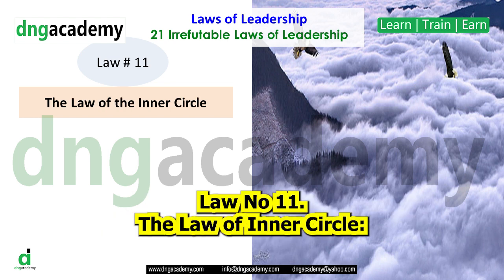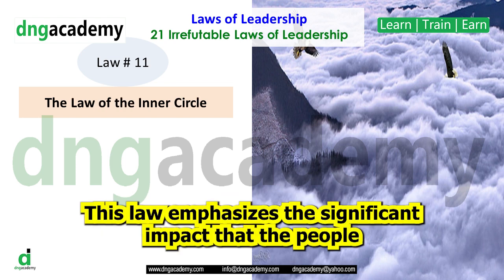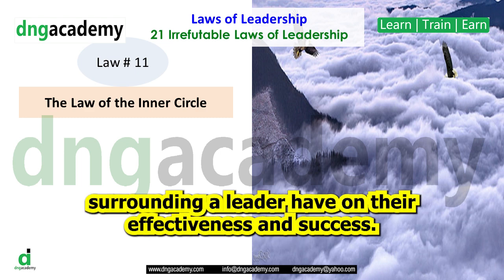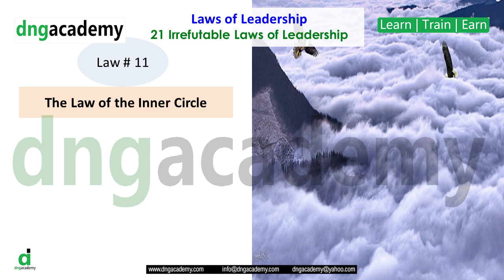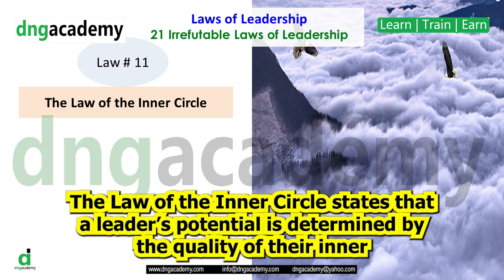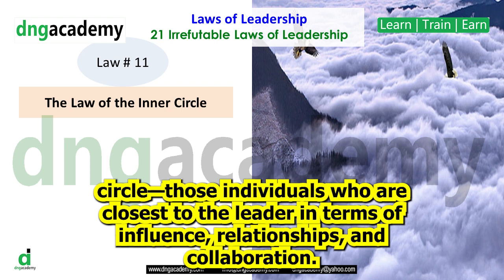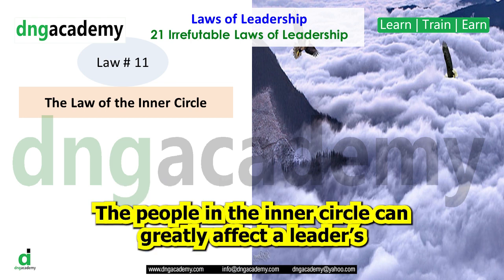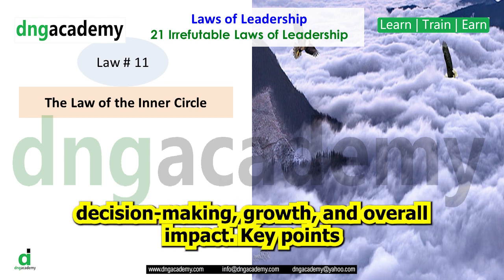Law No. 11. The Law of the Inner Circle. This law emphasizes the significant impact that the people surrounding a leader have on their effectiveness and success. The law of the inner circle states that a leader's potential is determined by the quality of their inner circle, those individuals who are closest to the leader in terms of influence, relationships, and collaboration. The people in the inner circle can greatly affect a leader's decision-making, growth, and overall impact.